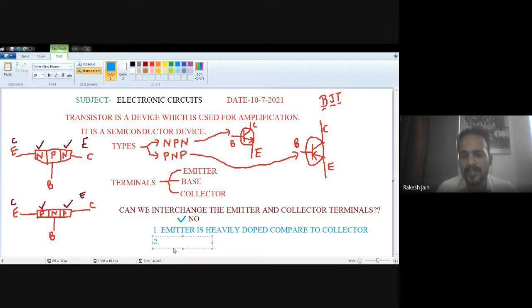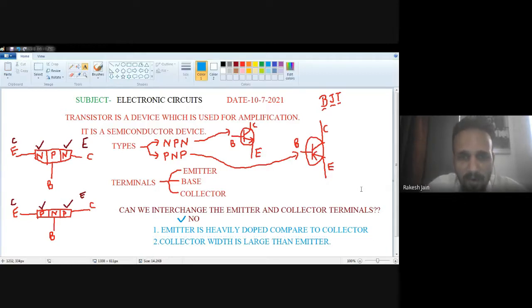And the second reason is collector width is larger compared with emitter. Collector width is large, or we can say wider, larger than the emitter. Second reason that collector and emitter cannot be changed, even though the semiconductor is of the same type both in the case of NPN and PNP transistor.